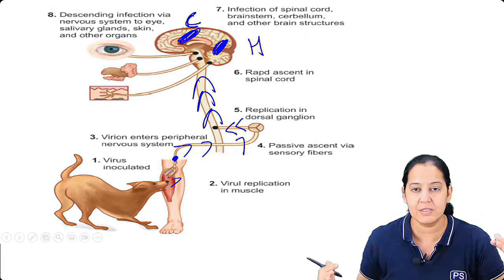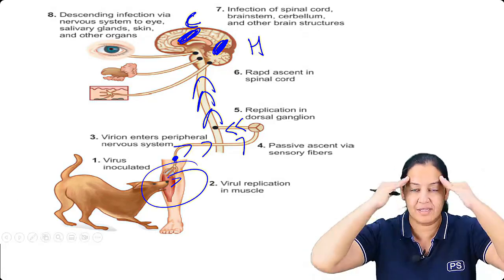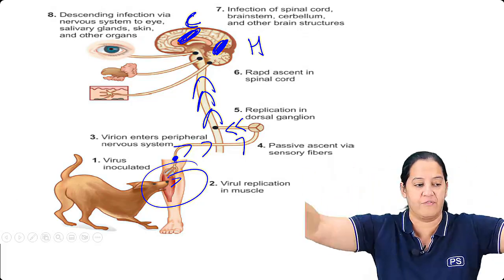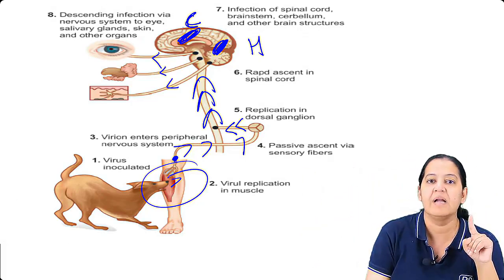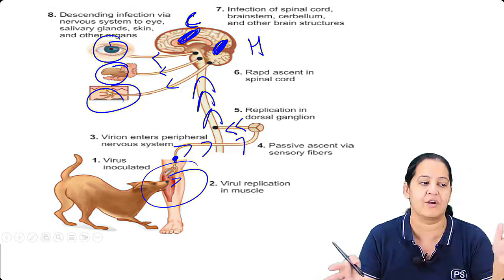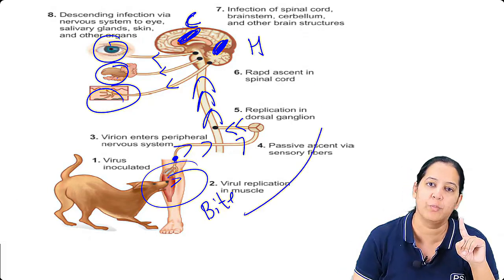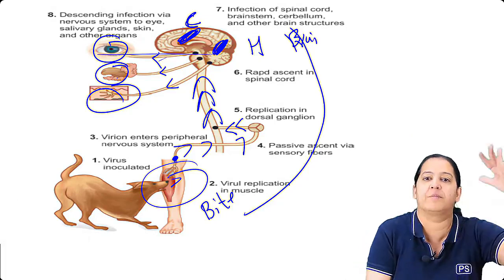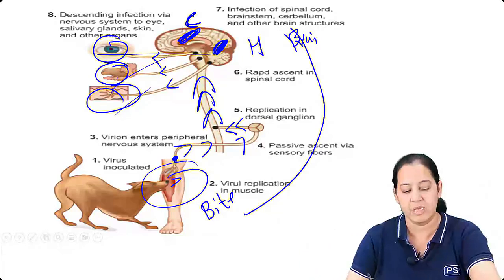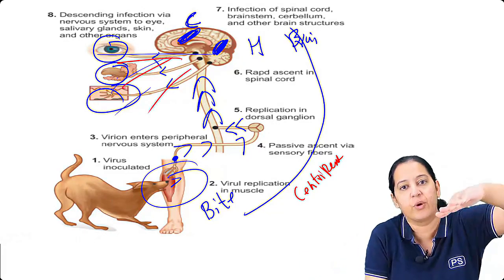This is known as centripetal. So wherever the virus is, it is going towards the center. The center is the brain. So first it is centripetal distribution. After going to the brain, it will go centrifugal. So it will go to multiple nerves, the salivary gland, the eye, the cornea, multiple organs. So this is centrifugal. First from the site of the bite to the brain, and then from the brain to multiple organs. So first it is centripetal, towards the center, and then it is centrifugal, that is away from the center.